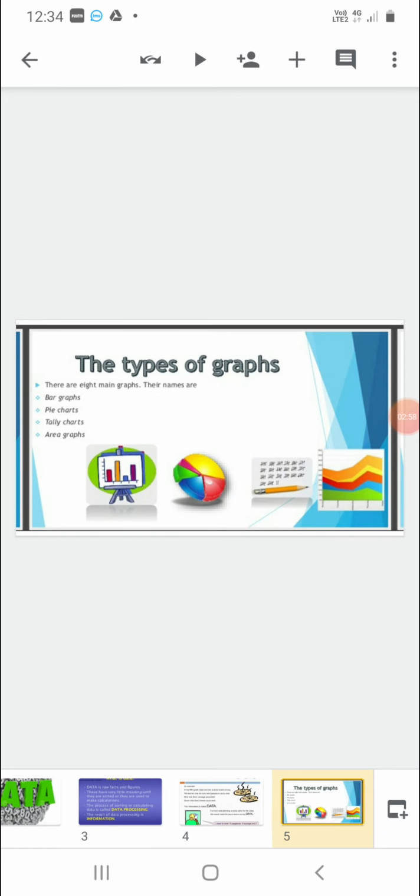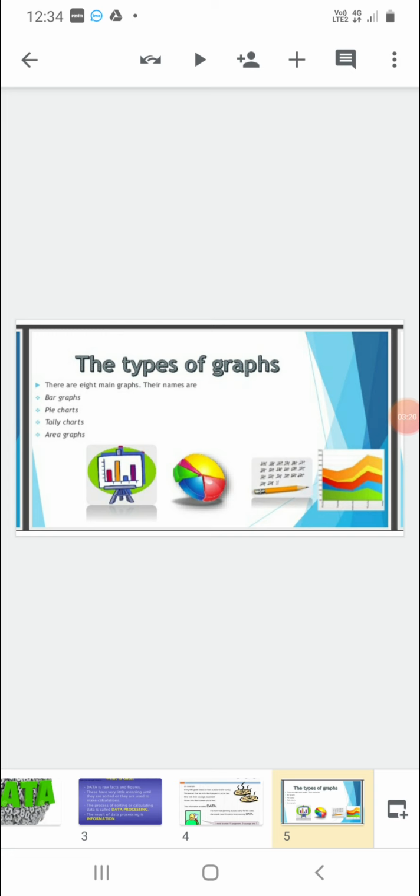Dear students, this data is represented by using various graphs. There are 8 types of graphs. First one is the bar graph. Second is pie charts, which you have already done in your previous class. Then tally marks, again you have done in your junior classes.